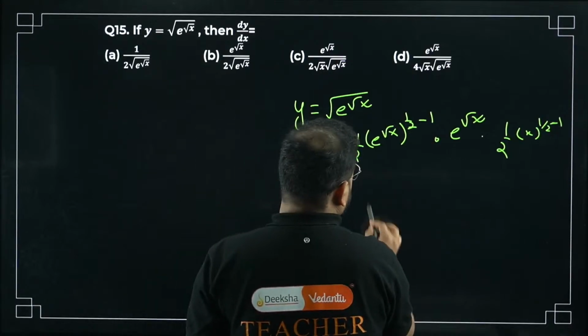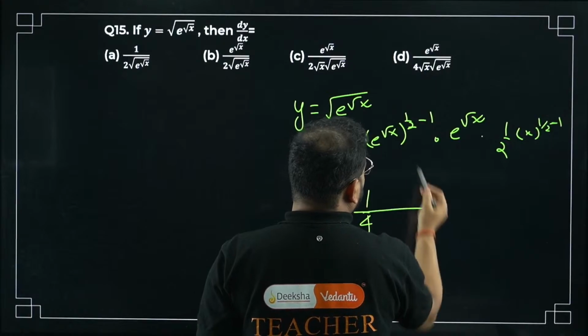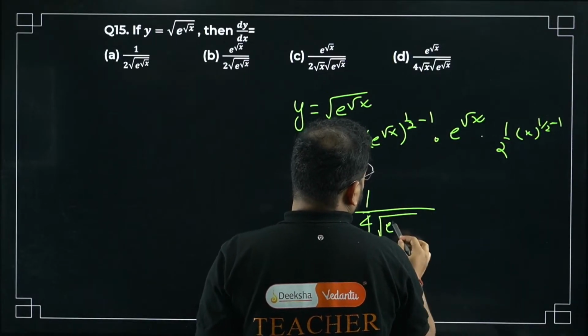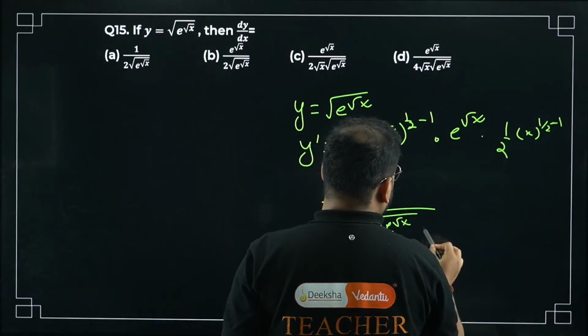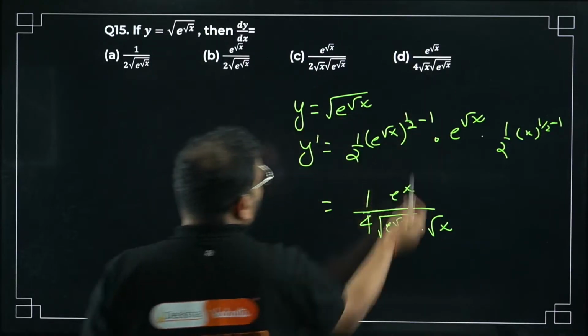Okay, so check this out. 2 is here, 2 is here. So 1 by 4 is coming. Then we have, bacha, the root will have negative. So e power, root of e power x will come like that. We'll also have root x over here. Root x, and this will be e power x. So which makes option D correct.